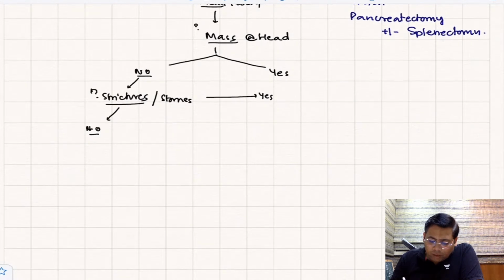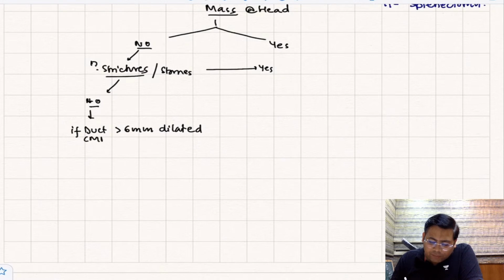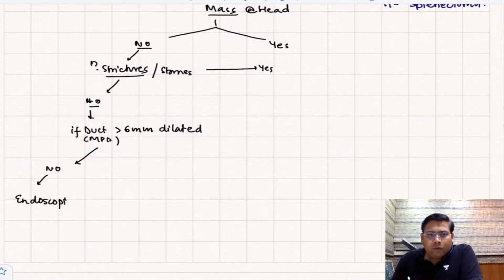What to do? Now if the duct is more than 6 mm dilated, this is very important. What duct, students? MPD. If it is not dilated, then you can simply go for endoscopic stenting.